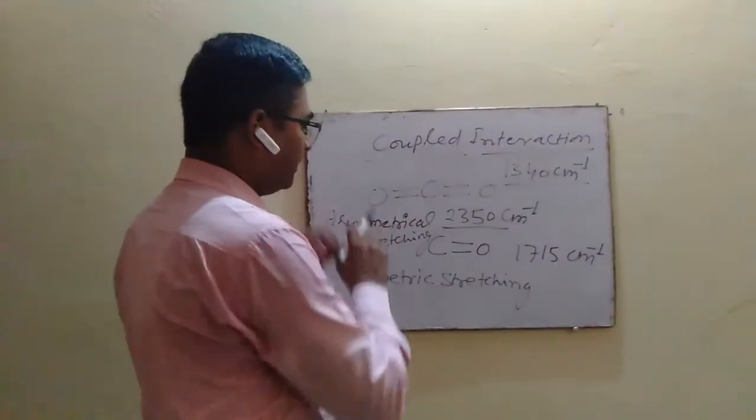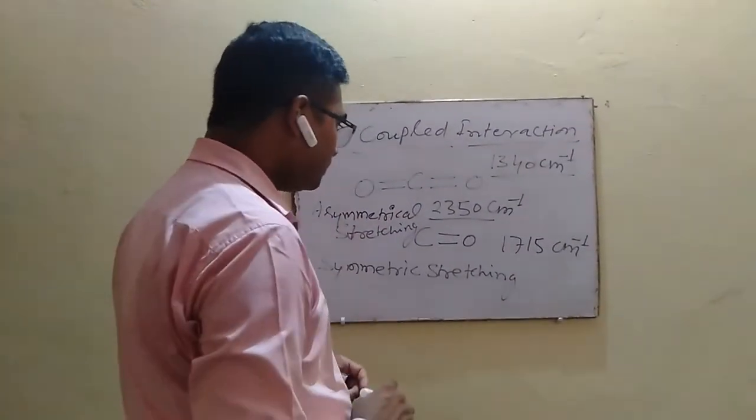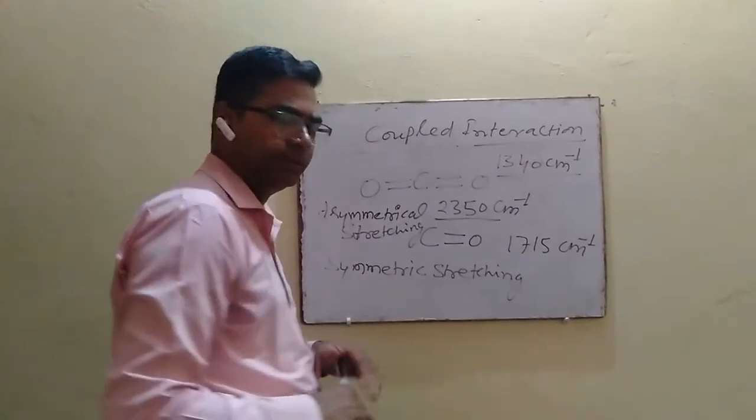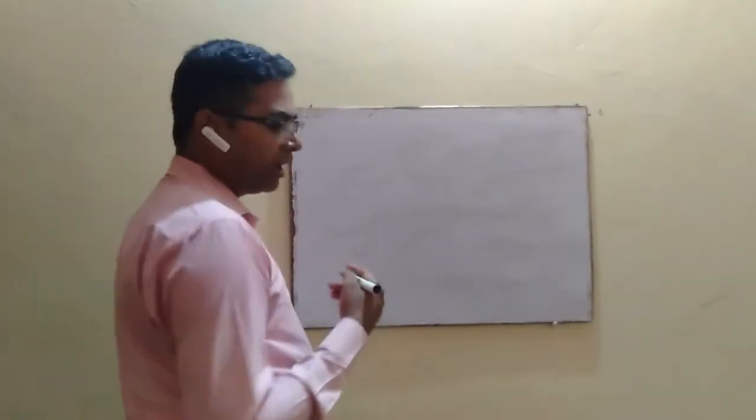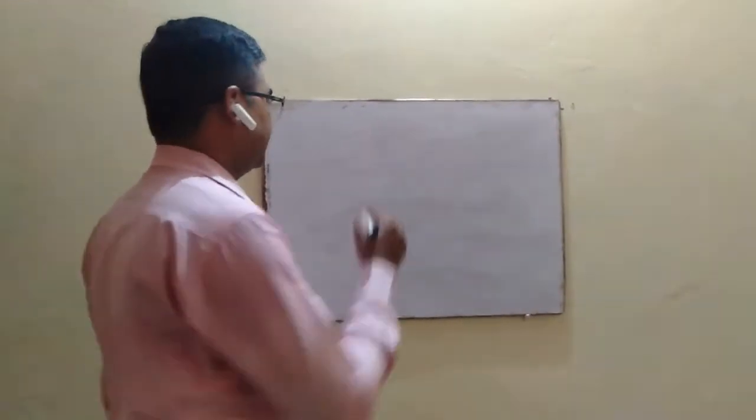So this is the example of coupled interaction of the CO2 molecule. Now coming to the conditions at which coupled interaction takes place.